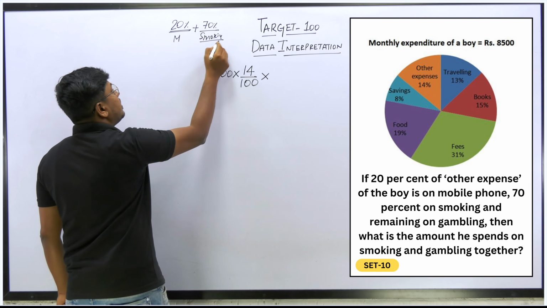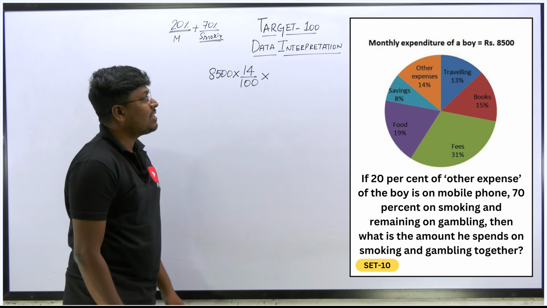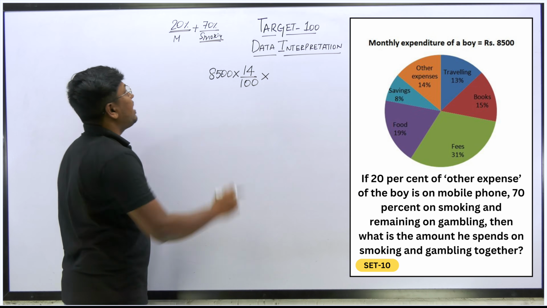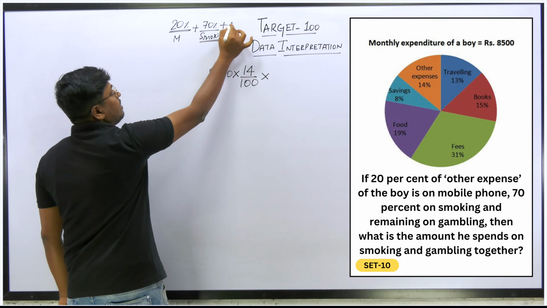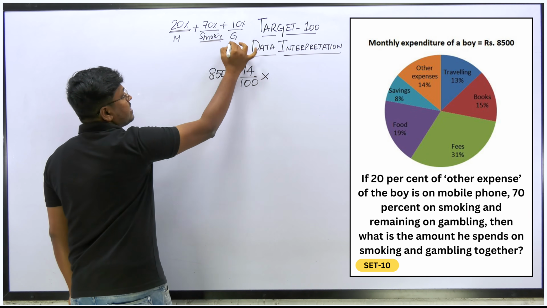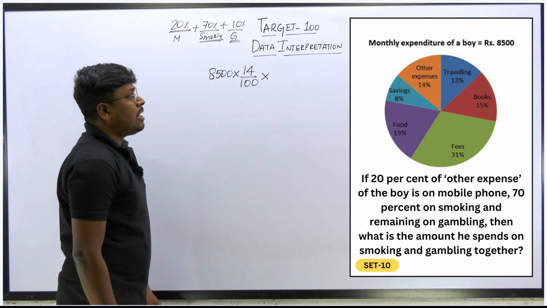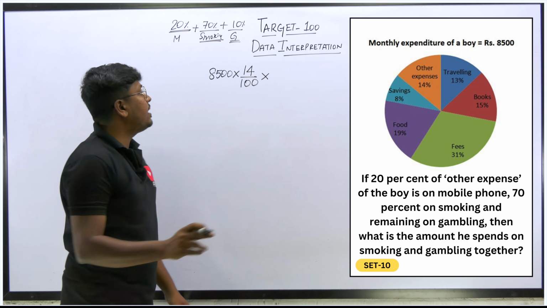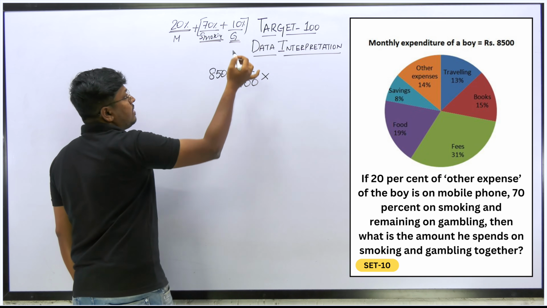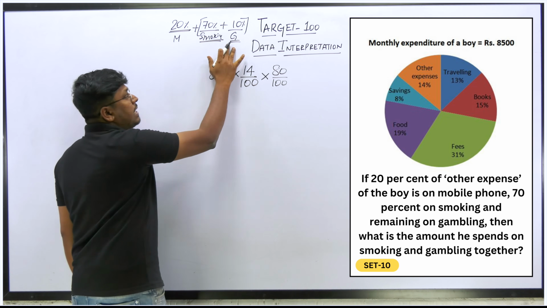I think this is the bad boy, I think so, right? He is spending 70% of money on smoking. Okay. So remaining on gambling. So what is the remaining? 70 and 20 will be 90. So remaining 10% will be on gambling. So now our target is to find the amount he spends on smoking and gambling together. So not on mobile phone. Smoking is 70, gambling is 10. So totally he is spending 80% of the amount on smoking and gambling.